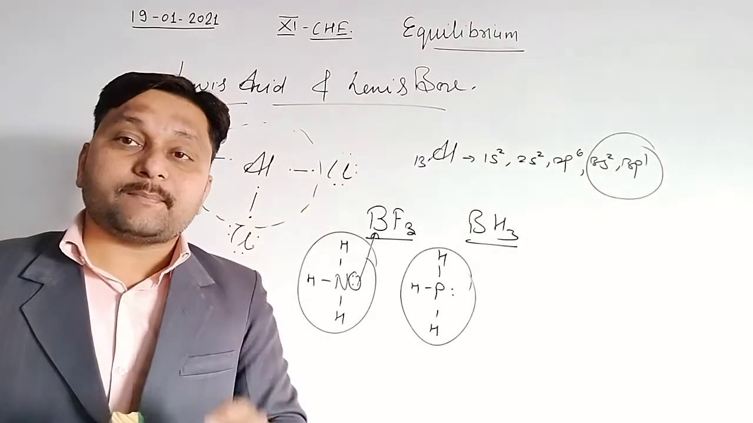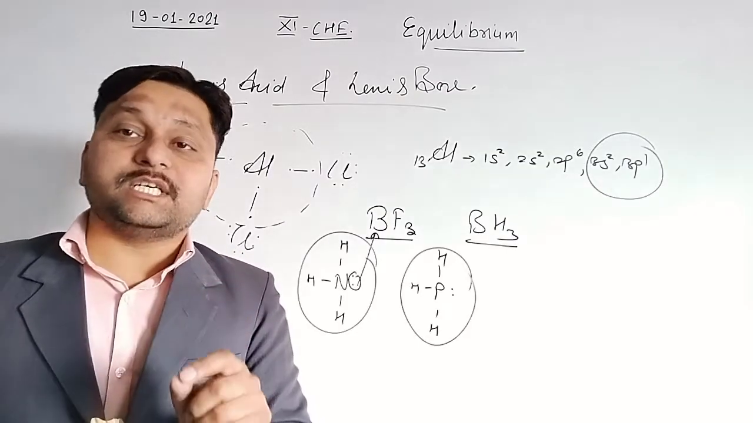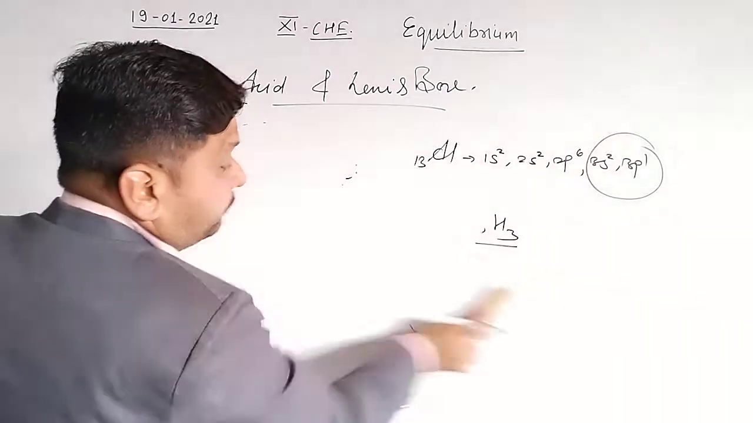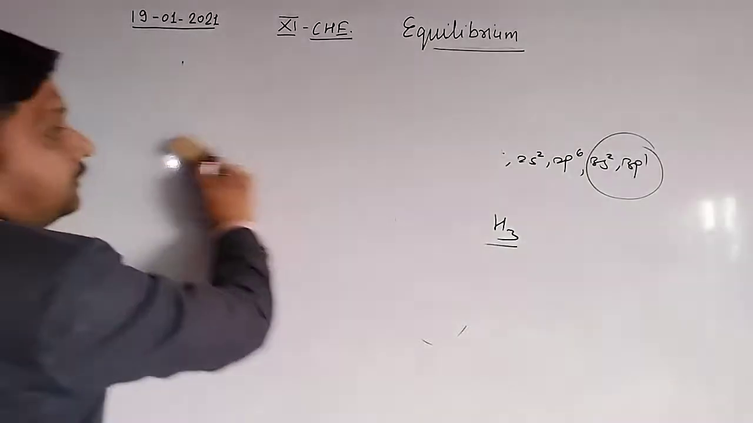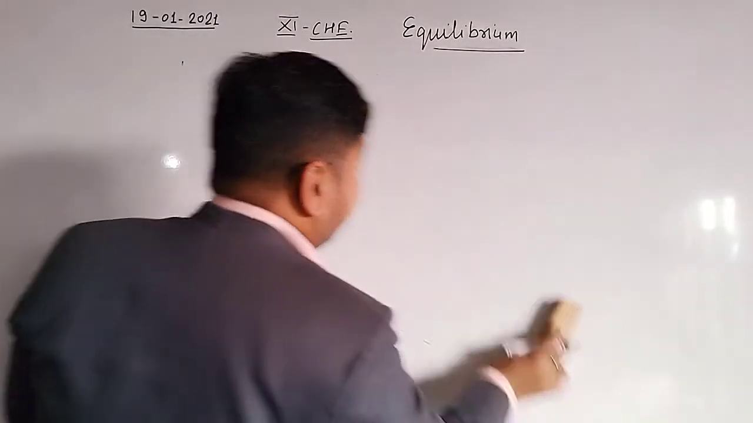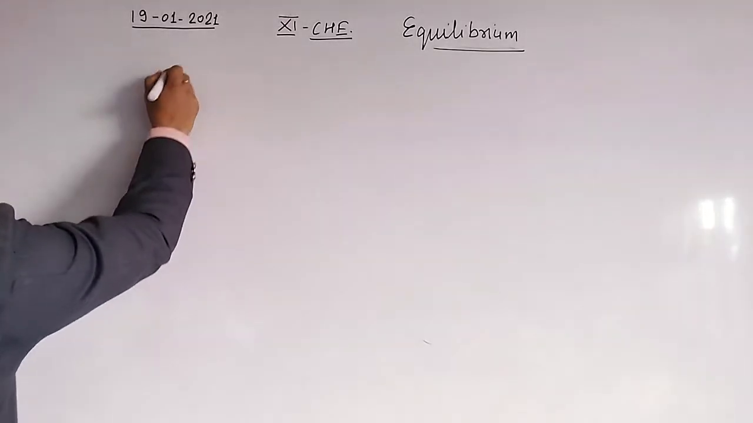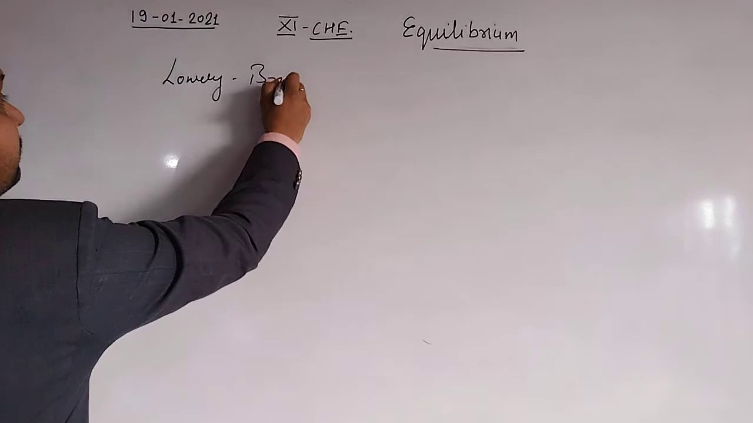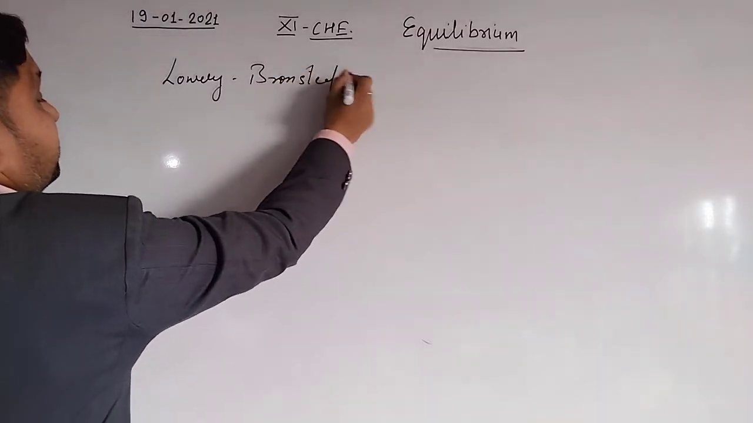The third concept is the Lowry-Bronsted concept. According to the Lowry-Bronsted concept, there is a very different condition. See, what is the Lowry-Bronsted concept?